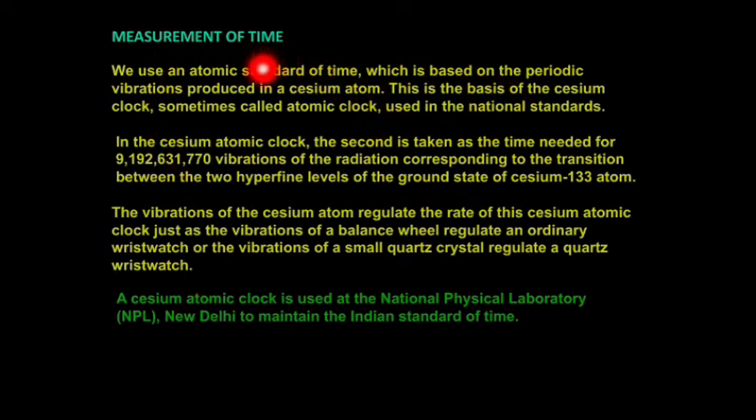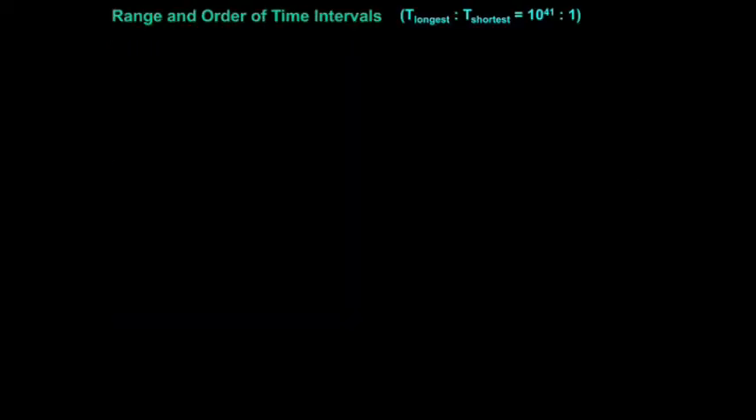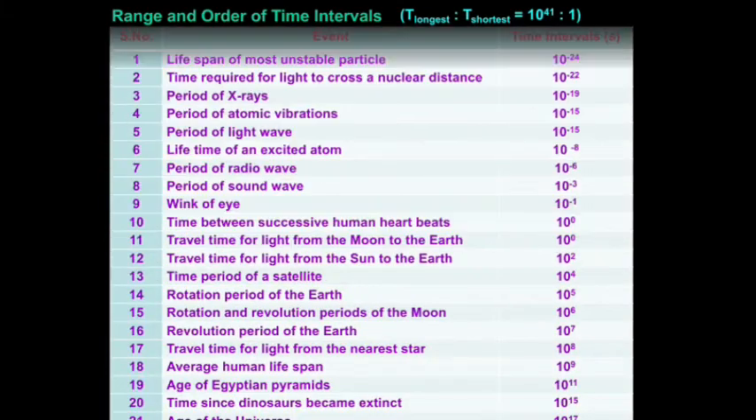Okay, a clock is used to measure the time interval, which is based on the periodic vibrations produced by the cesium atom. It's also called an atomic clock. In our country, a cesium atomic clock is used at the National Physical Laboratory to maintain the Indian Standard Time. Okay, that's all. See the next one, some range and order of time interval.